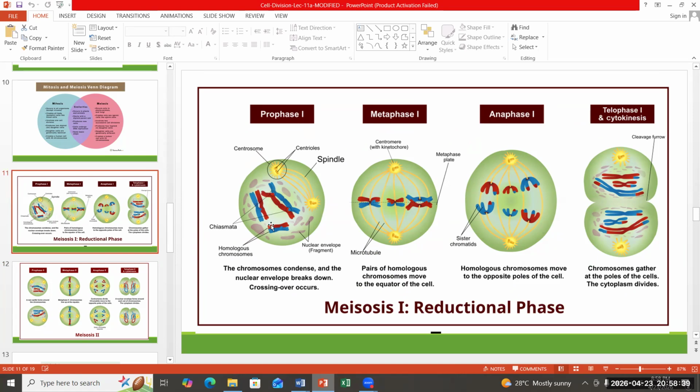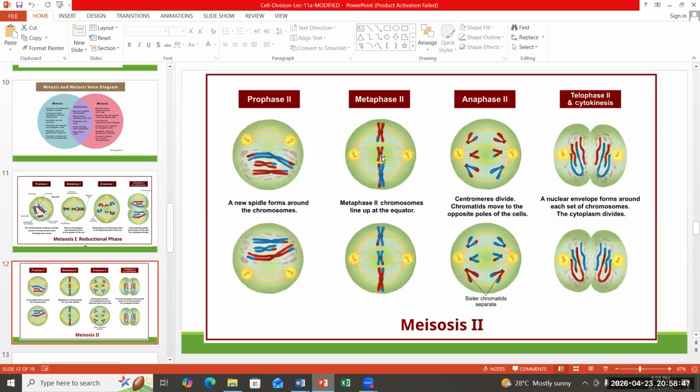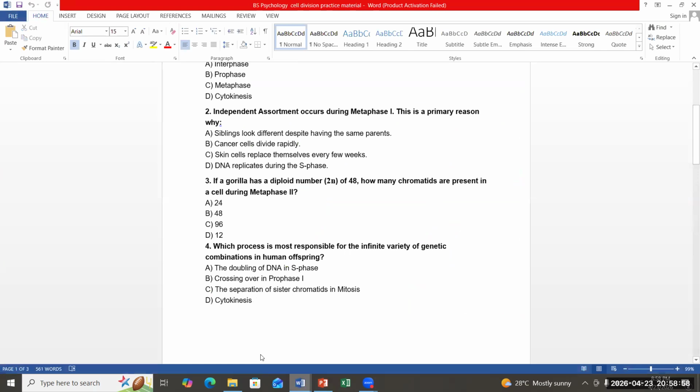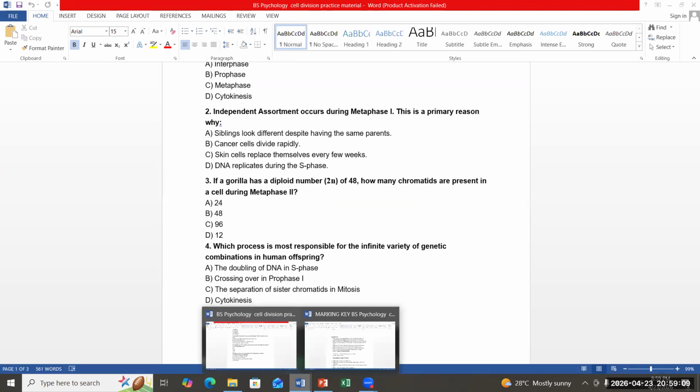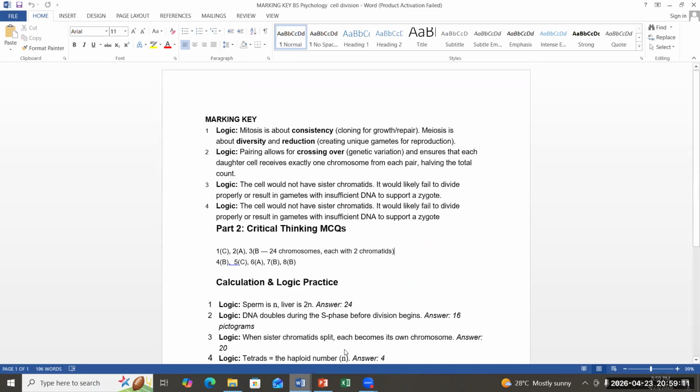1, 2, 3, 4, 5, 6, 7, 8, 9, 10, 11, 12. There are 12 chromatids. And in meiosis 2, the number of chromatids is 1, 2, 3, 4, 5, 6. The number of chromatids is reduced to half. So what will be the answer? What is half of 48? 24. Yes, the number of chromatids will reduce to half.